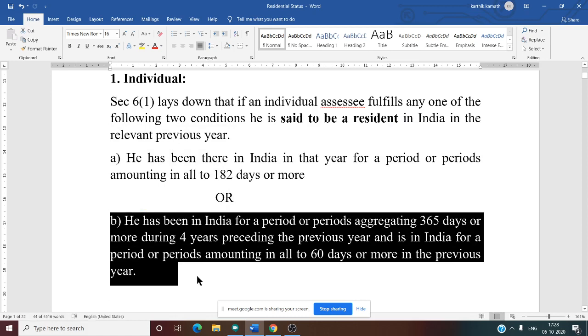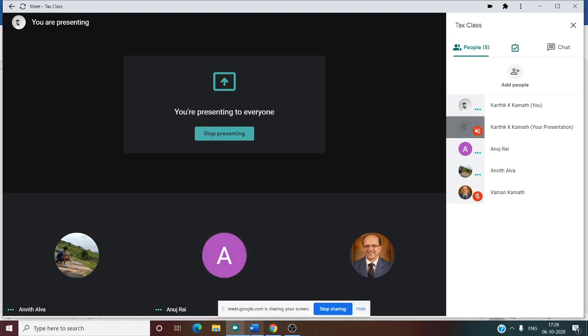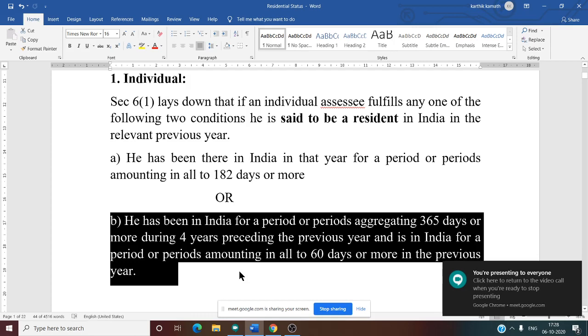Second one: he has been in India for a period or periods aggregating 365 days or more during the 4 years preceding the previous year, and he is in India for a period or periods amounting in all to 60 days or more in the previous year. So these two are the basic conditions. Is there any doubt regarding the two basic conditions? No, sir.